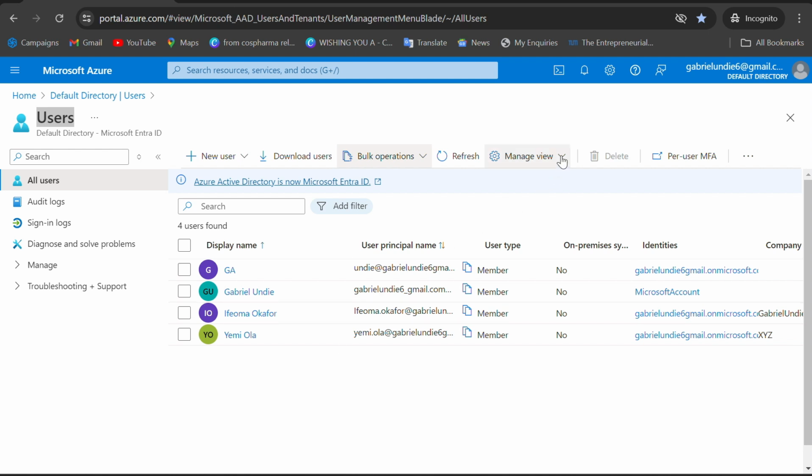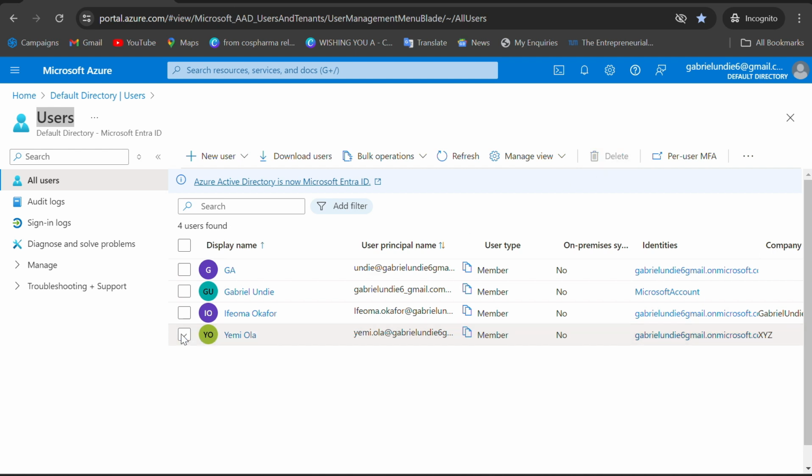Then we also have a manage view by column, or you copy to view, copy the link to view. And as well, if you want to delete a user, you can see here it is grayed out. But if you want to delete a user, you just check it and the delete button will be enabled for you to delete at once. But here, it means that the staff is no more in the company. He has resigned or they have terminated the staff and all that.